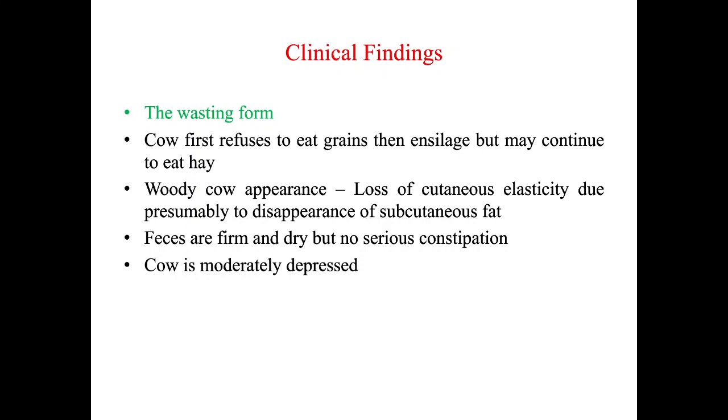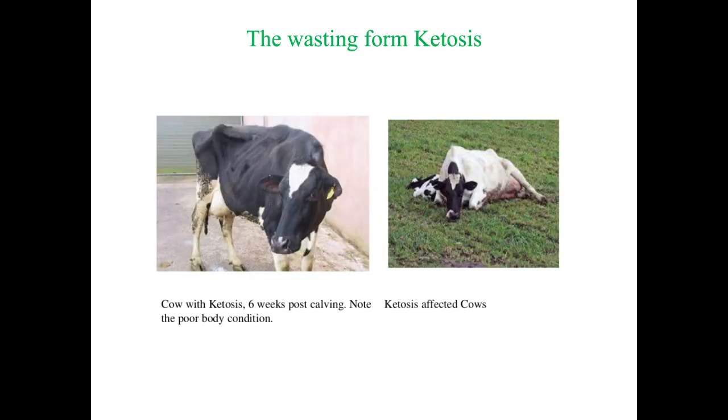The feces are firm and dry, but no serious constipation. The cow is moderately depressed. You can see this is a ketotic cow. So this is the wasting form of ketosis. You can see the ribs of the cow, right? You can see ribs, which means fat has disappeared from the ribs. So this cow is producing a lot of milk, and it has developed ketosis.